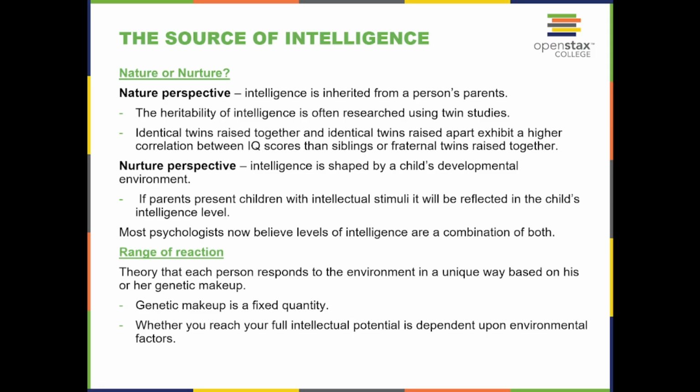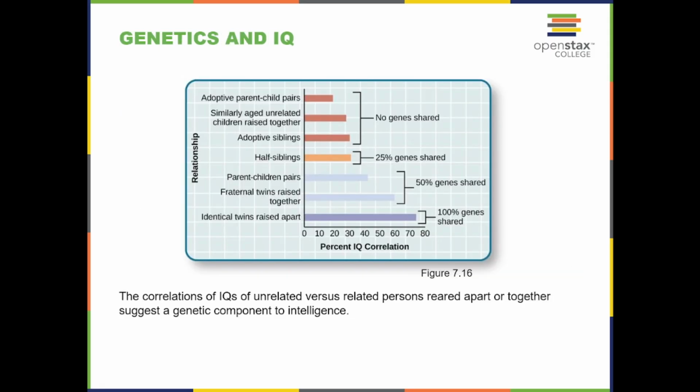Nurture perspective. Intelligence is shaped by a child's developmental environment. If parents present a child with intellectual stimuli, it will reflect in the child's intellectual level. Most psychologists now believe levels of intelligence are a combination of both. Range of reaction: the theory that each person responds to the environment in a unique way based on his or her genetic makeup. Genetic makeup is a fixed quantity. Whether you reach your full intellectual potential is dependent upon environmental factors.